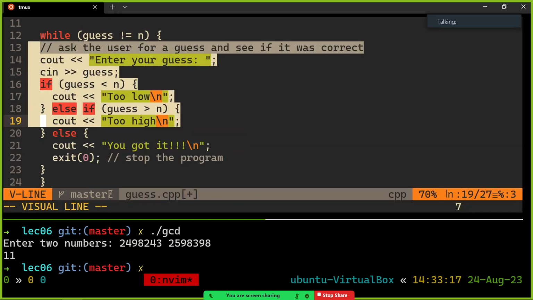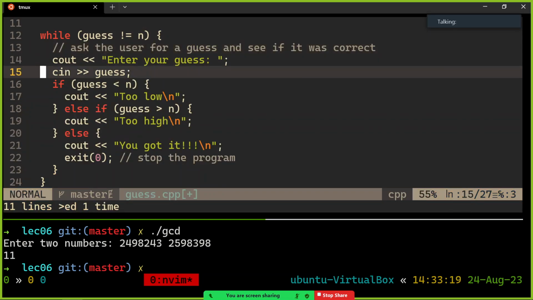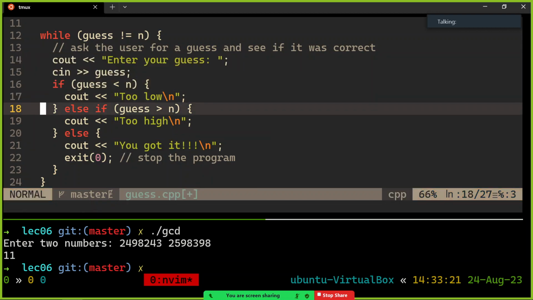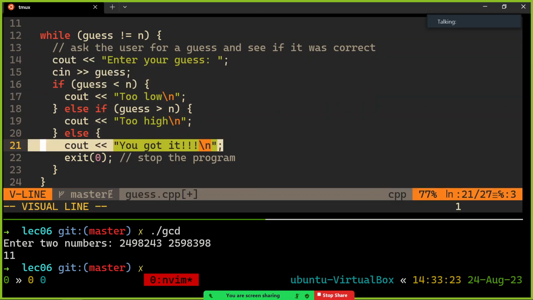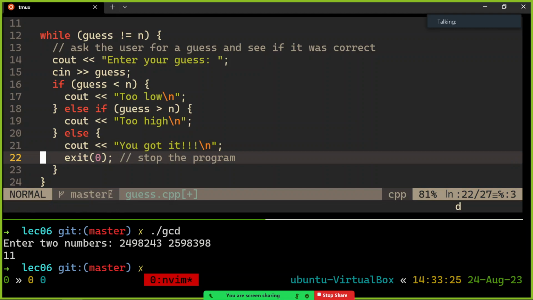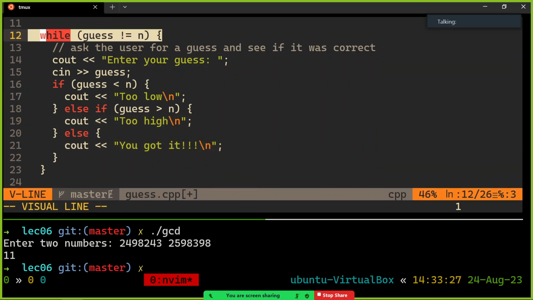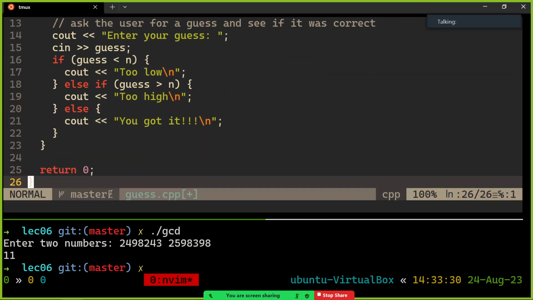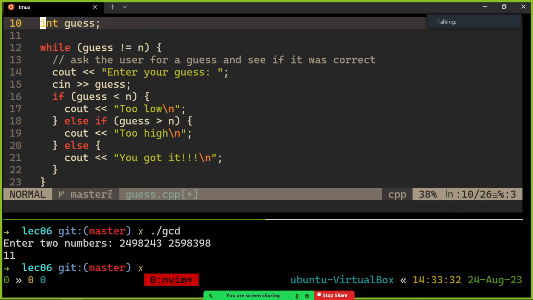And so as long as the guess is not equal to that special number, it'll ask for a new one. And then if we got it, they'll finally be equal to it. And I don't have to say x anymore, because once they're equal, the loop will stop. And then I can return 0. That's beautiful, all right? So there is a bit of a problem.